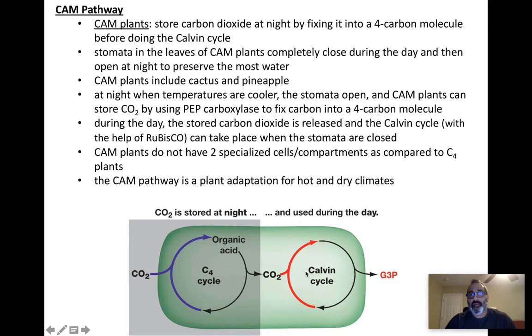All right. CAM plants do not have 2 cells like a C4 plant. They do not have 2 specialized cells. They are more like a C3 plant. They have 1 compartment. So these are an adaptation for hot and dry climates.